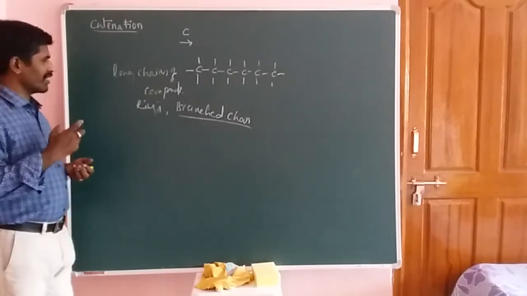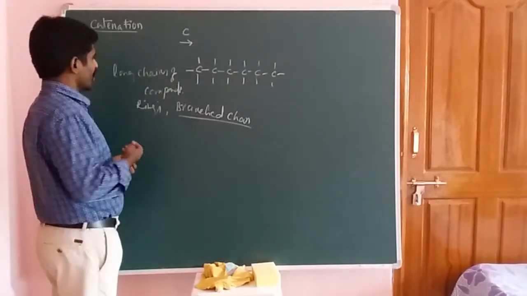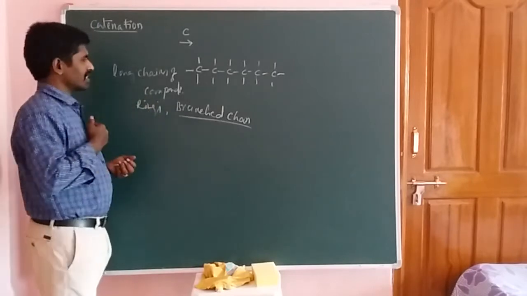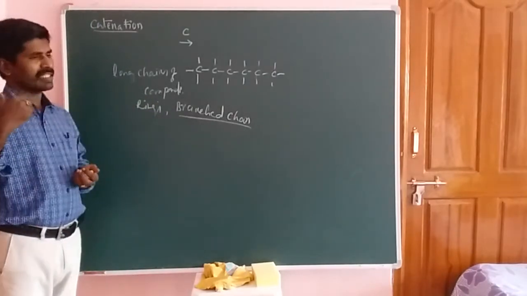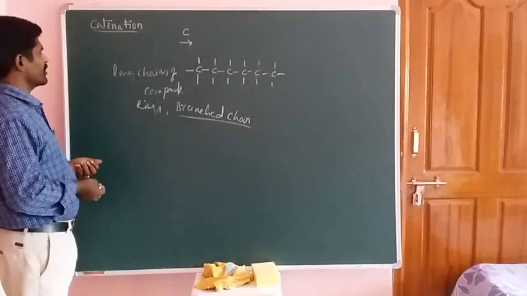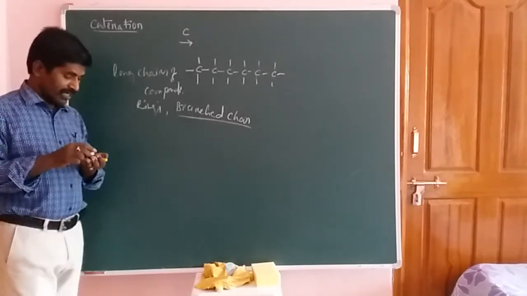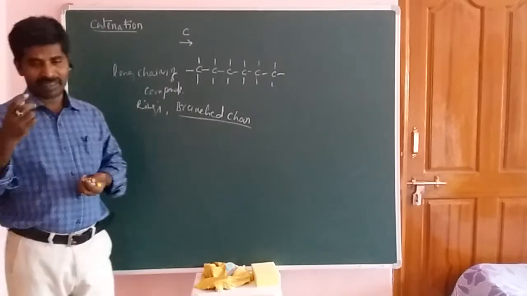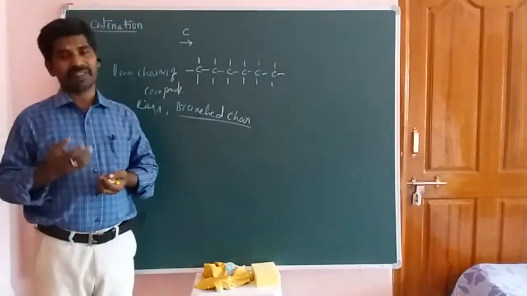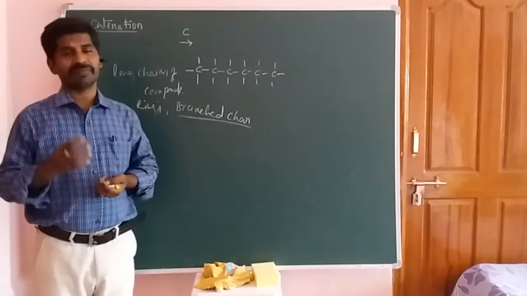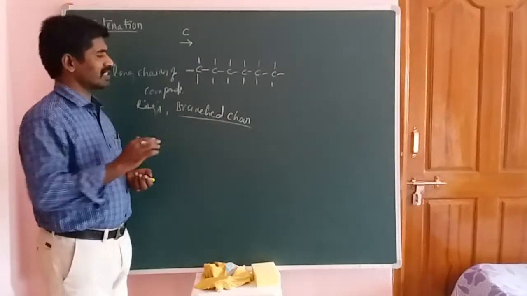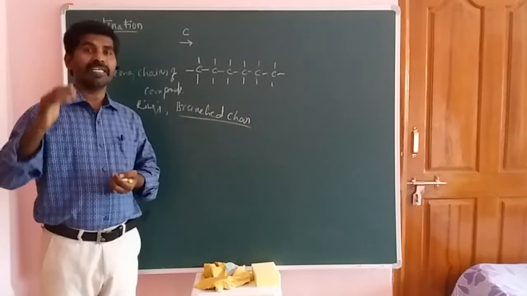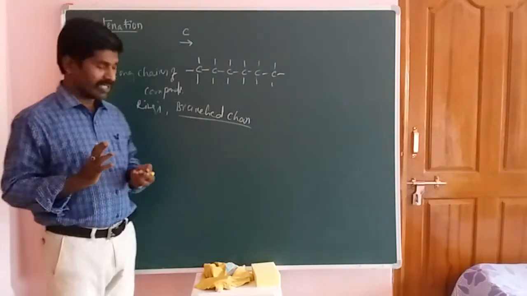Now this is a very important property. Depending upon the catenation, carbon can form millions of compounds. Actually it depends upon the catenation property. Carbon has tetravalency, it has four valence electrons. Due to the presence of four valence electrons and its tetravalency, it is able to form millions of organic compounds. Okay students.